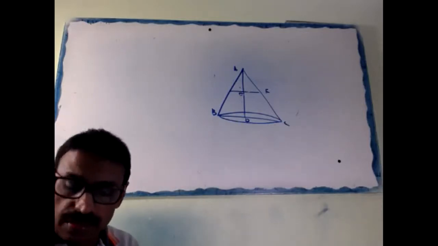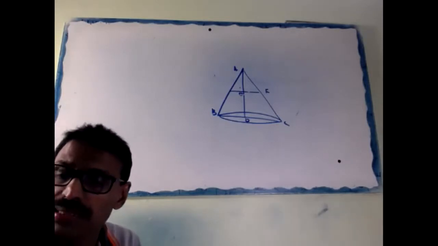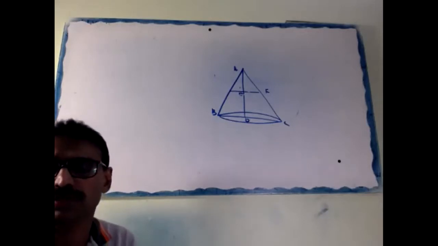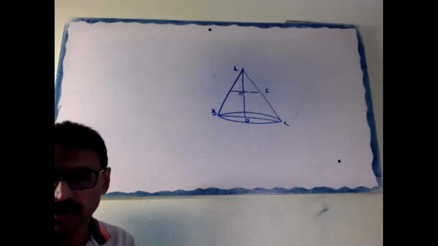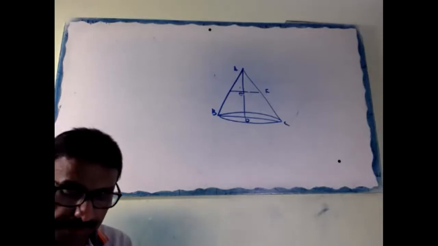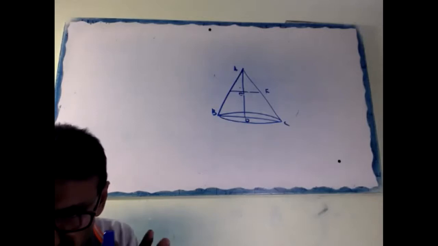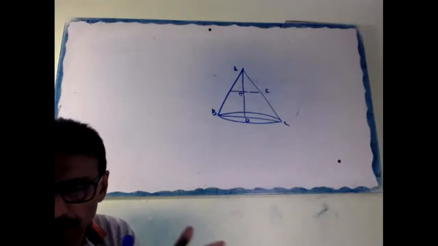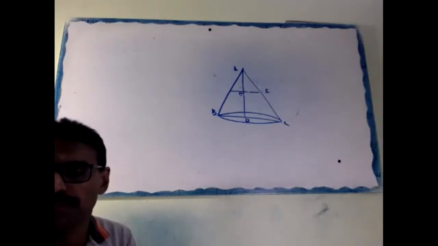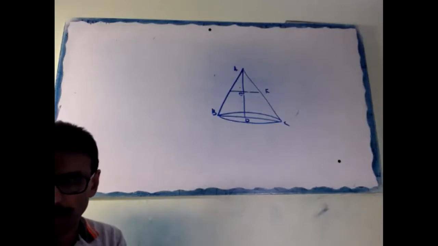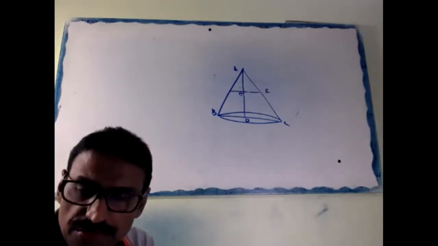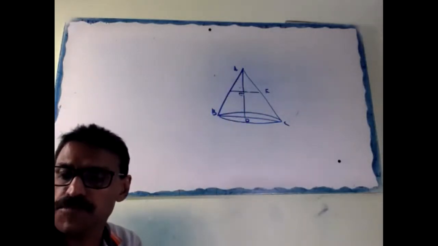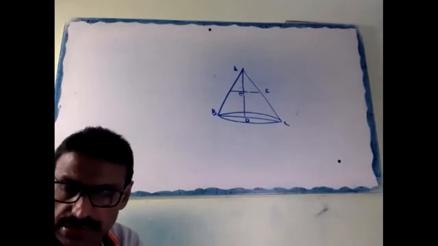Arjun, second line. If the volume be 1/27 of the volume of the given cone, at what height above the base is the section made? That means take a cone, just cut. One part is out. The balance one is 1/27 of the volume of the given cone. Then where we have to cut from the base. So from here, this height we have to find out. Now the question is clear? Yes, guys.